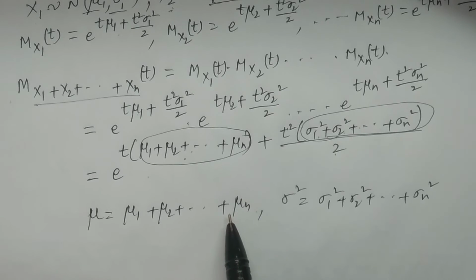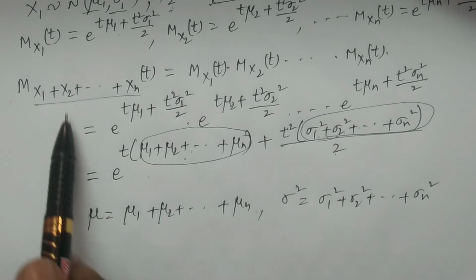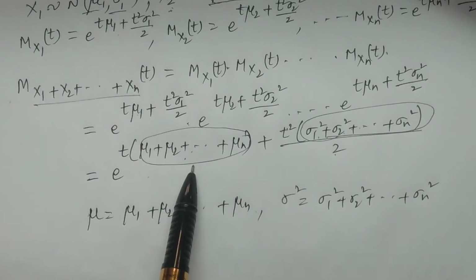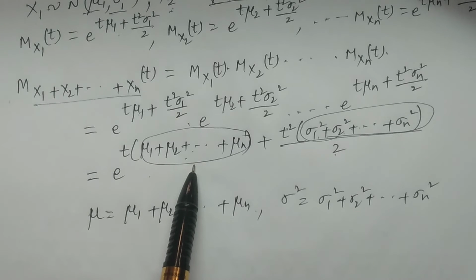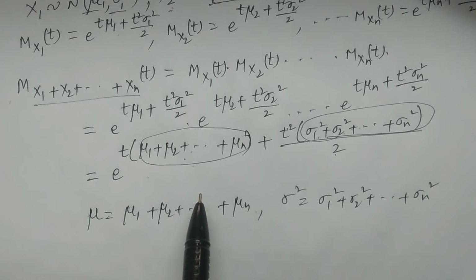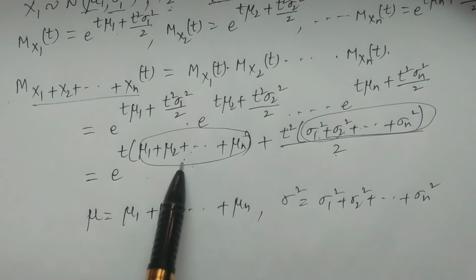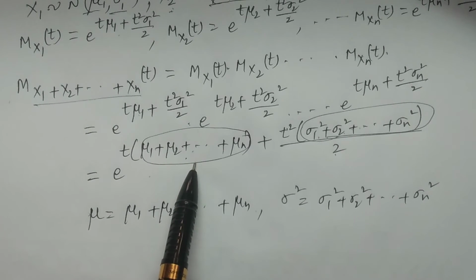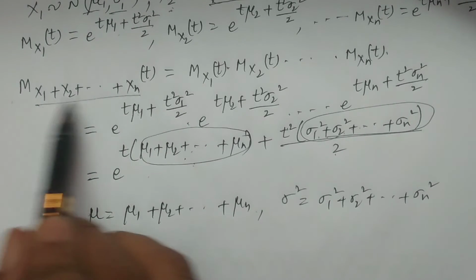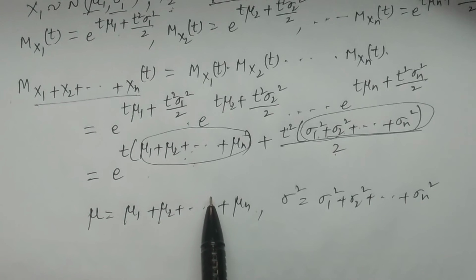Hence, by the uniqueness theorem of MGF, we can state that if the moment generating functions of two variables are equal, then their distributions are also equal. If this is the moment generating function of a normal distribution, then x1 plus x2 plus xn also follows a normal distribution.